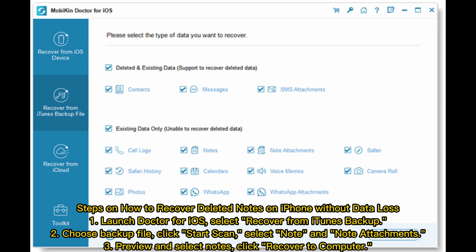1. Launch Doctor for iOS. Select Recover from iTunes Backup. 2. Choose Backup File. Click Start Scan. Select Note and Note Attachments. 3. Preview and select Notes. Click Recover to Computer.